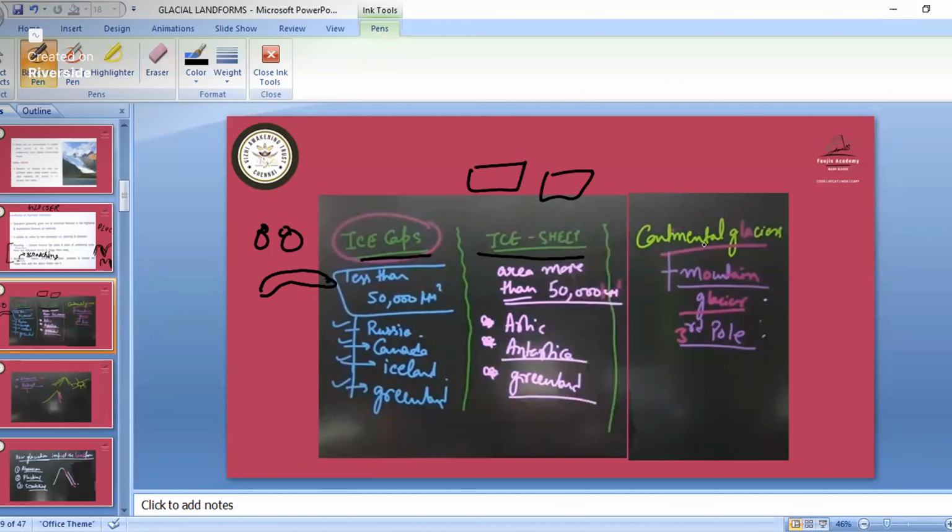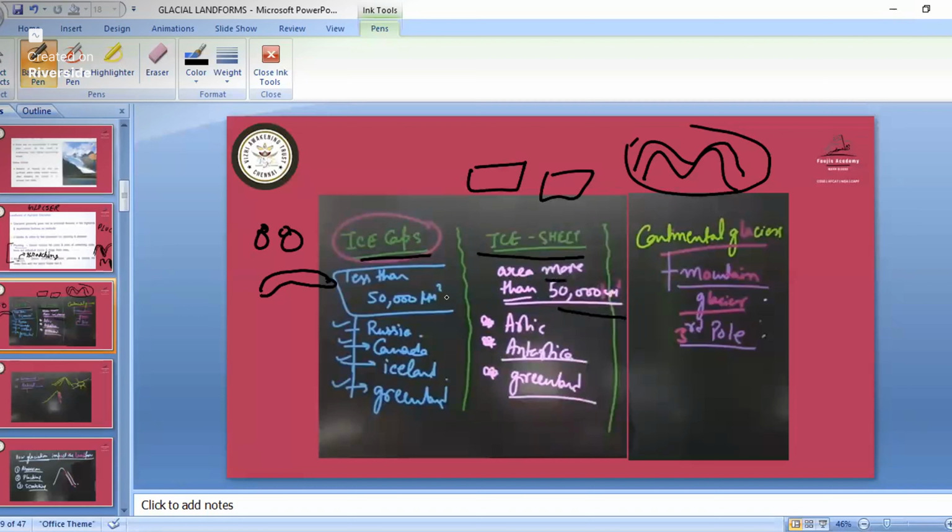So here what we have is the continental glacier. All these formations, like on mountains we have the movement of ice, all those things, that is known as the continental glacier. Ice caps are totally less than 50,000 square meters in area, whereas ice sheets are more than 50,000 square meters, and glaciers are above that.